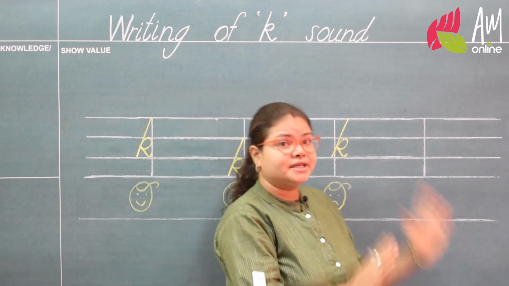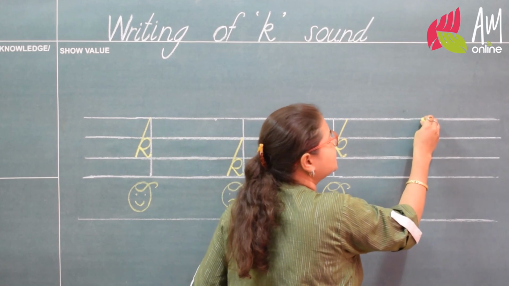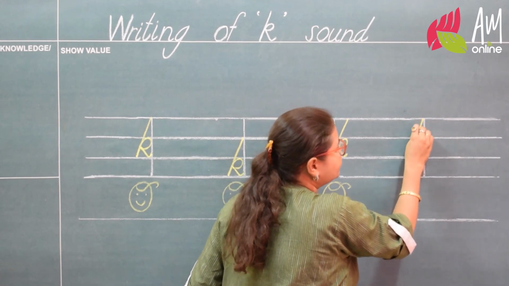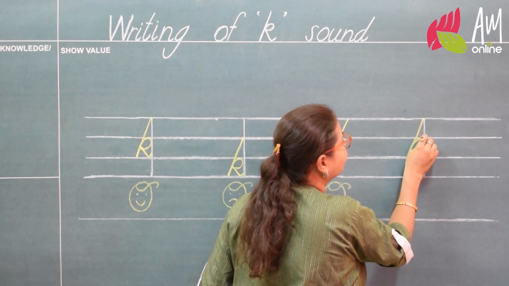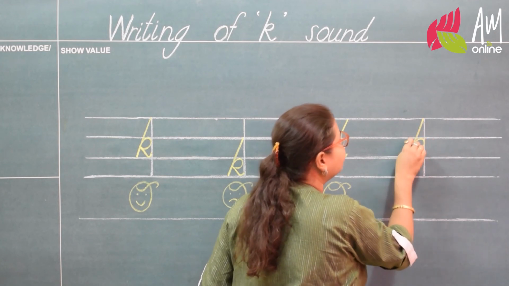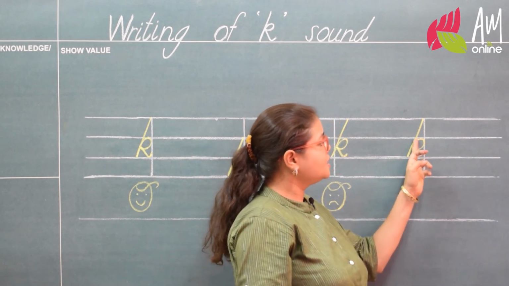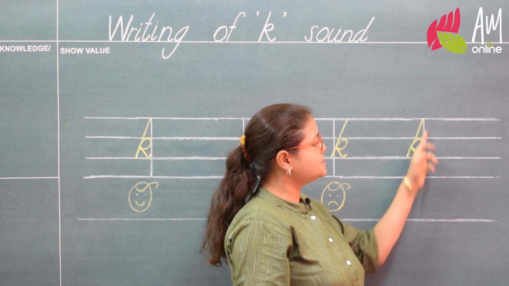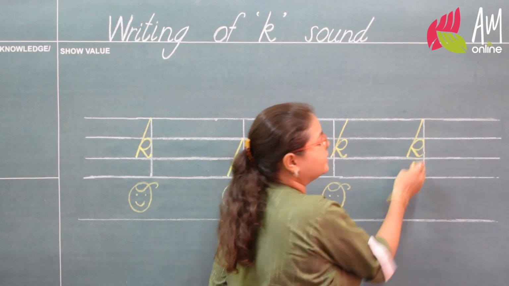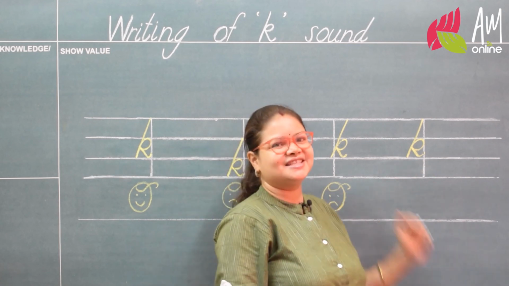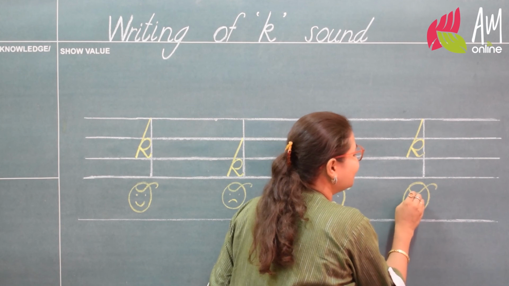Now let's write it one more time and remember from where I have to start it. Top start, slant down, go up, make a round and then make a kick. So if you noticed, my round also touches this standing line and my kick is also touching this standing line, right? So this is the perfect one and I'm going to give it a smiley face,